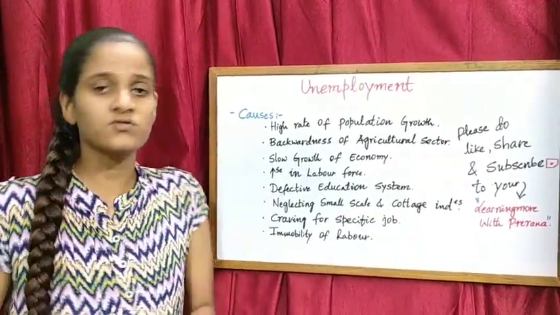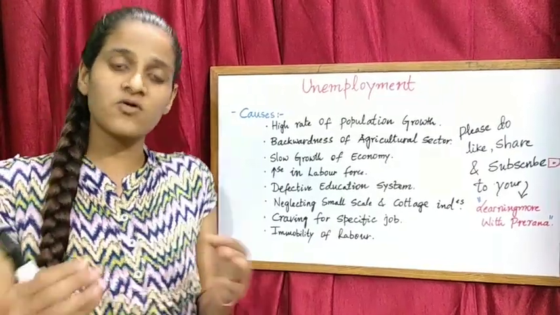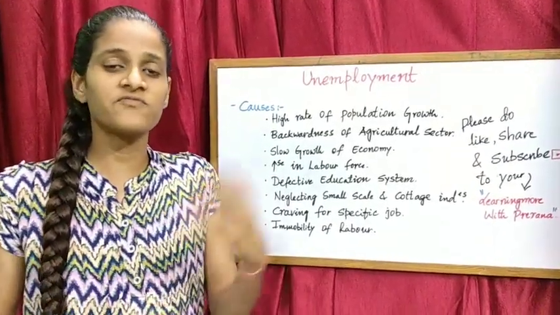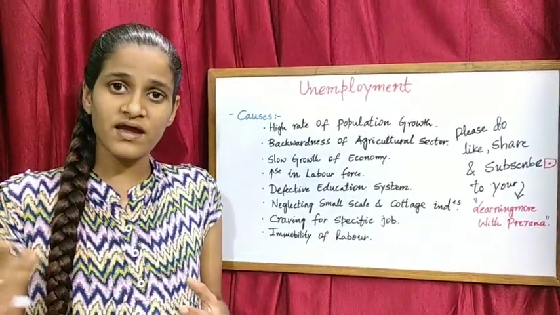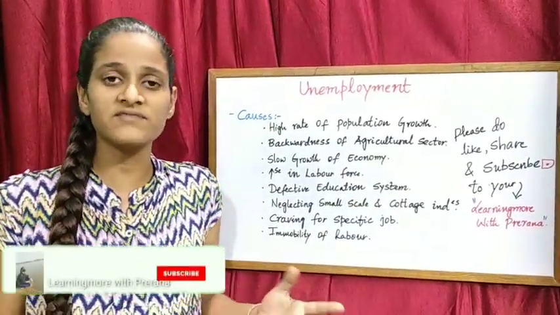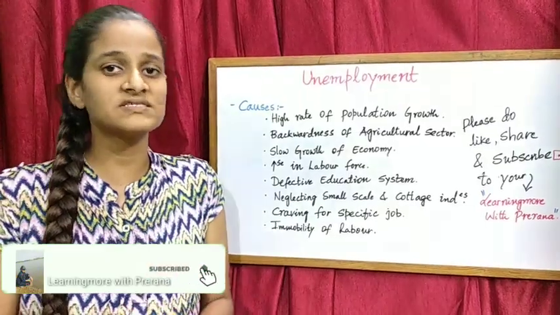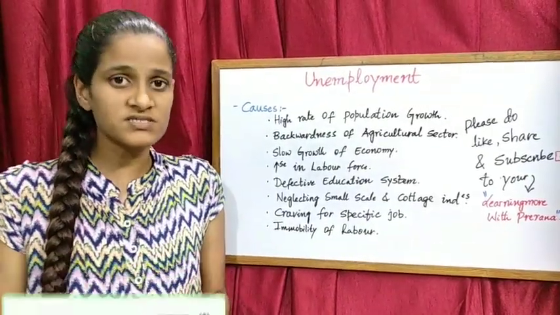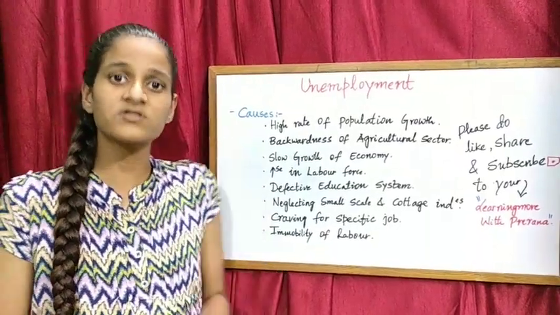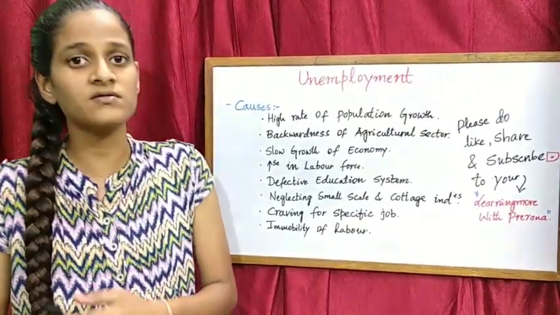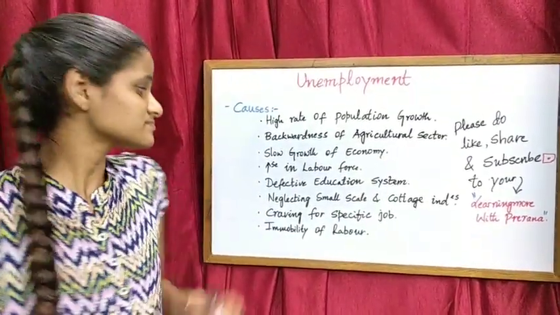Next, slow growth of the economy. The economy is growing slowly because of many reasons like the pandemic or any other activity. Due to so many activities in our day-to-day life, agriculture production is decreasing, and because of agriculture growth, even the economic growth is decreasing.